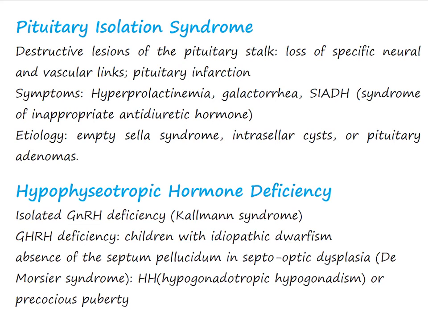Other malformations of the cranial midline structures, such as the absence of the septum pellucidum in septo-optic dysplasia, can cause hypogonadotropic hypogonadism or, less commonly, precocious puberty. Gonadotropin-releasing hormone deficiency appears to be the principal cause of growth hormone deficiency in children with idiopathic dwarfism.